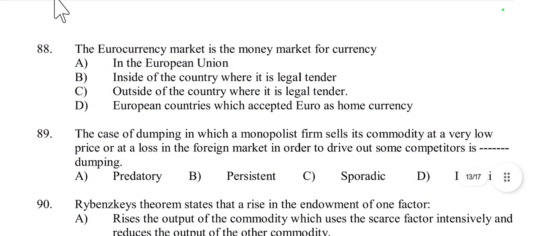Then question number 88, the euro currency market is the money market for currency in the European Union, inside the country, outside the country, or European countries with accepted euro as home currency. So according to question number 88, the euro currency market is a market for the currency outside the country where it is legal tender. So it is outside the country.